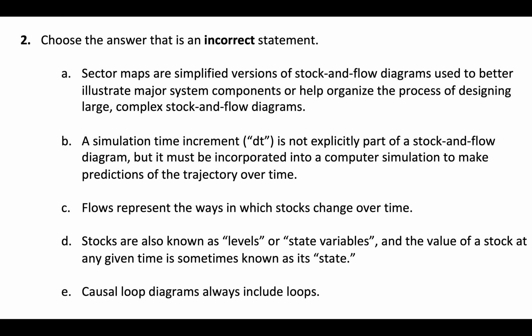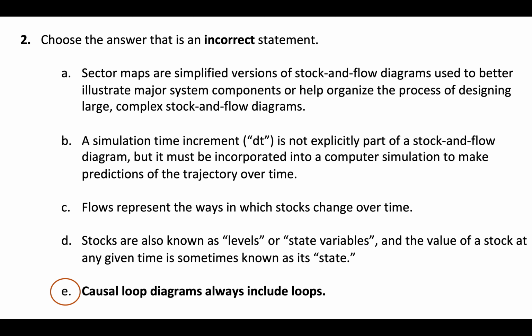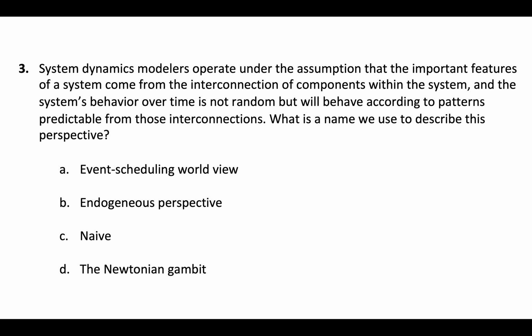So I'm left with, causal loop diagrams always include loops. Now, for the uninitiated, it might sound like a causal loop diagram would always have a loop in it because it is a causal loop diagram. But it is a causal loop diagram not because it has a loop, but because it helps us find loops. So we go through the effort of drawing a causal loop diagram in order to find loops. That's where they get the name, causal loop diagram. So that is an incorrect statement. A causal loop diagram does not necessarily have a loop.